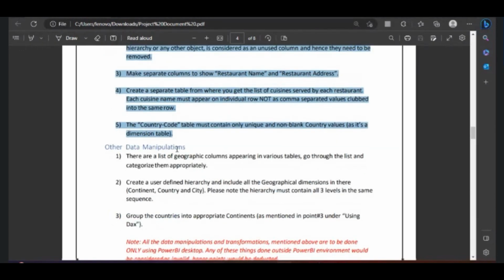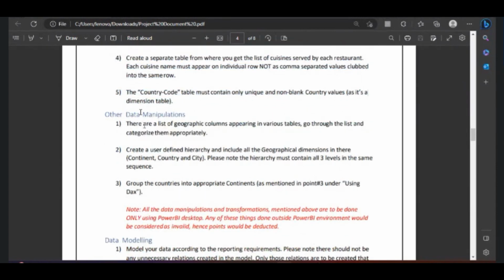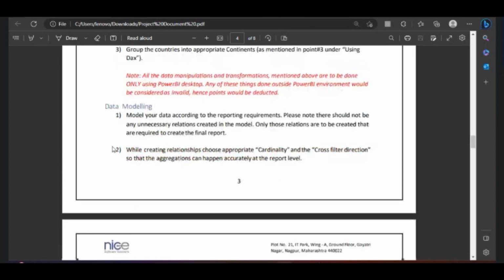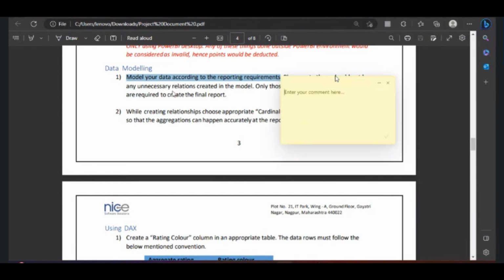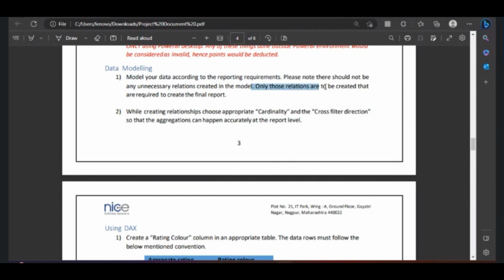Then other data manipulations. What other data manipulations you have to do, that list of manipulations would also be given. Then once it is done, data modeling. Here you are clearly told according to the reporting requirements: please note that there should not be any unnecessary relations created in the model. Only those relations to be created that are required to create the final report. It doesn't make much sense, but they will give you this kind of vocabulary.